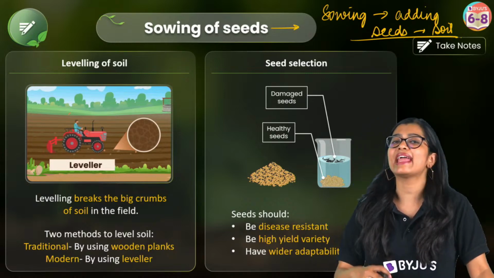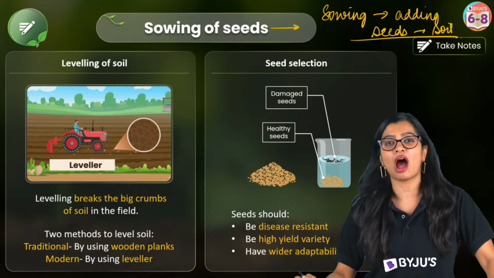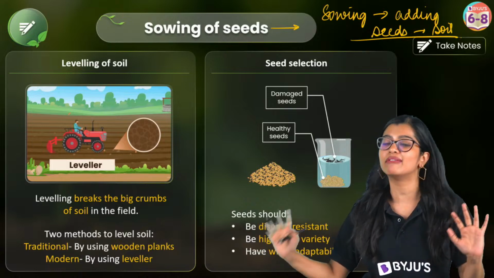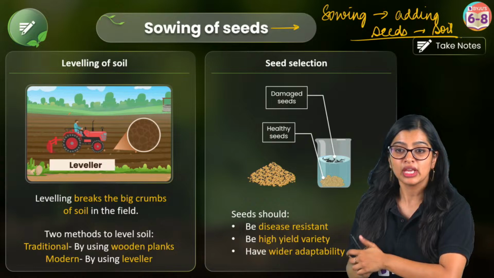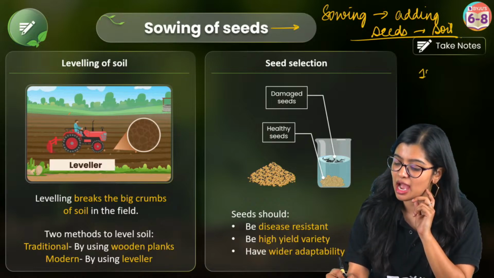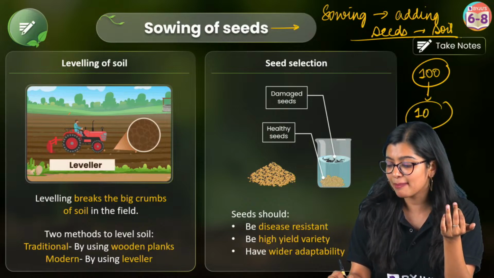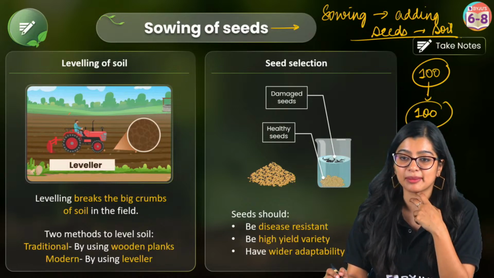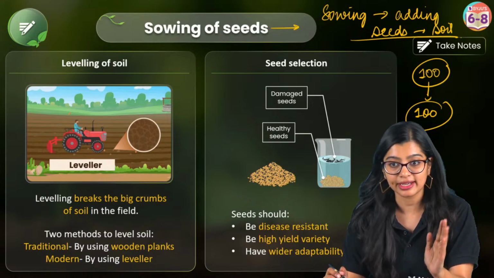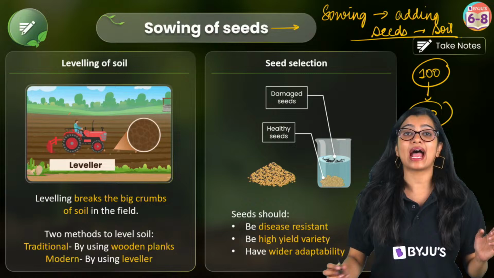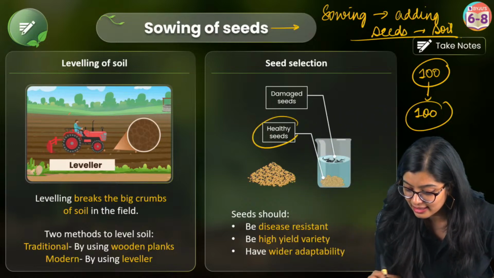Now, can I take any seed that I want? I go to the market and say, okay, give me 100 tomato seeds because I want to have a tomato garden, or an agricultural field with tomatoes. If I ask them for 100 seeds and plant all of them, am I being smart about it by just buying whatever it is and sowing? Absolutely not. Because we know that we should have proper seeds, or rather, healthy seeds.